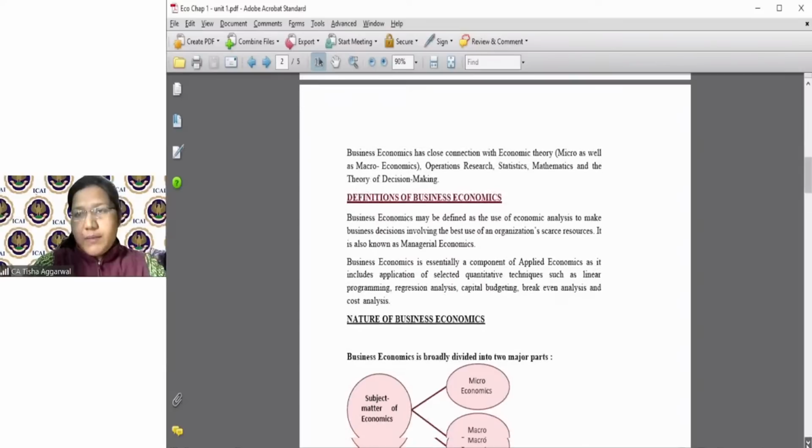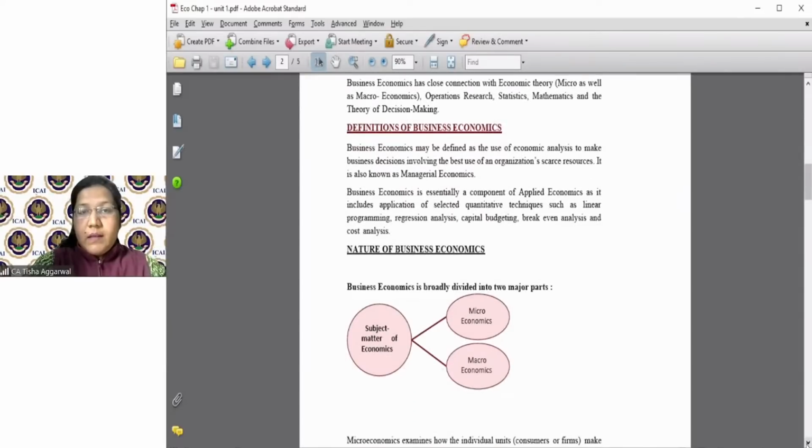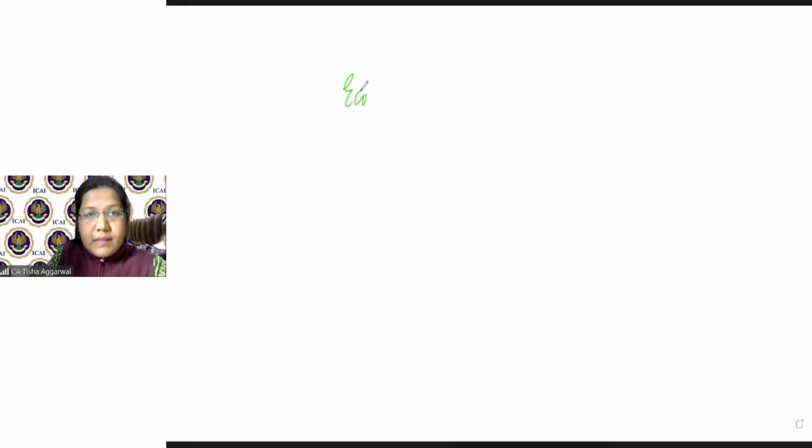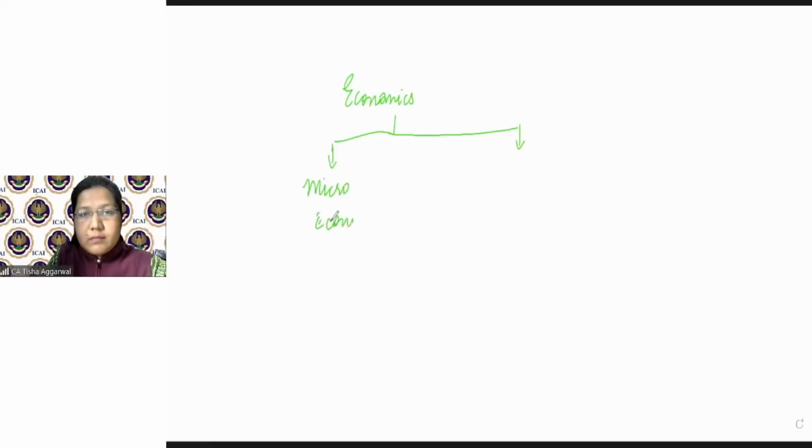The nature of business economics. Before I start the nature of business economics, let's understand in a very simple mode that economics is going to get bifurcated into two parts: microeconomics and macroeconomics.